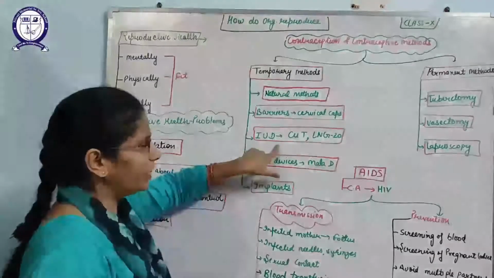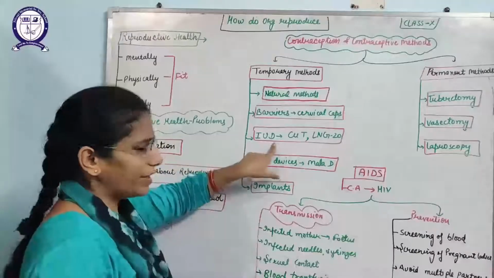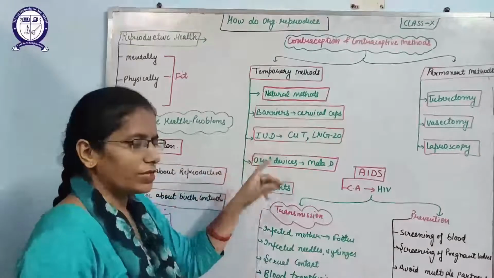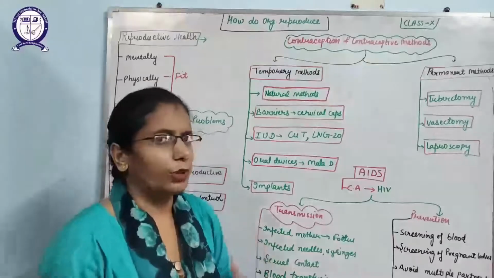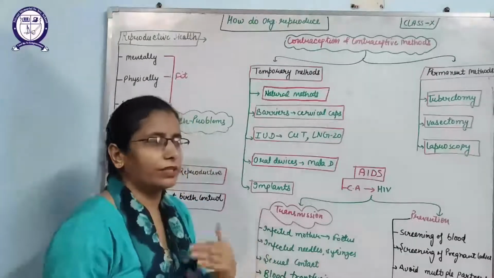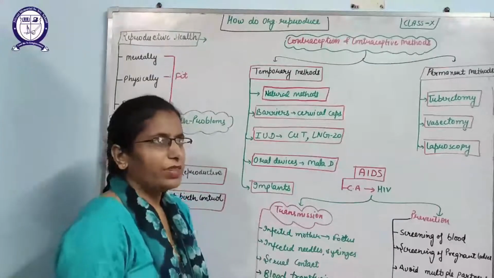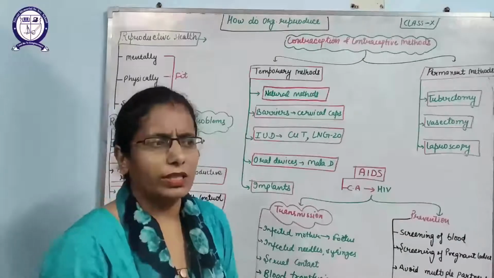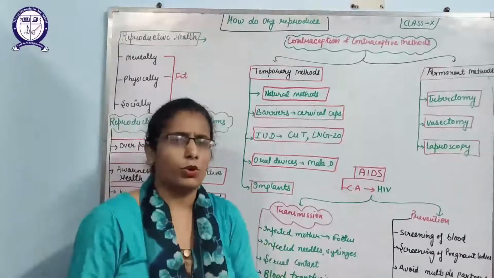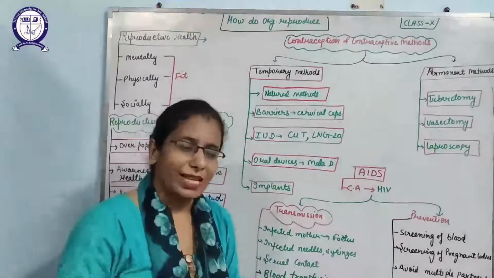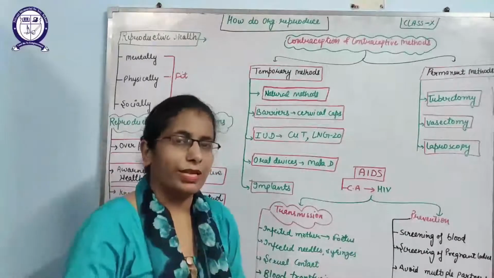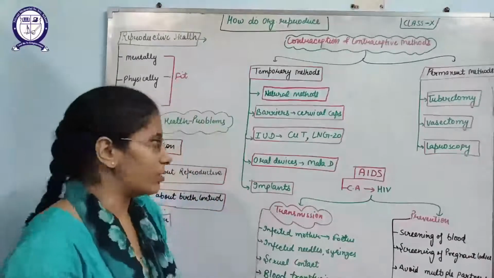Next is IUD, intrauterine devices. These are the devices which are fitted inside the reproductive system that will prevent the fertilization. Examples are Copper T and LNG-20. Copper T is made up of plastic and it will release copper ions, and those copper ions will suppress the motility of the sperm and make the uterus unhospitable also.